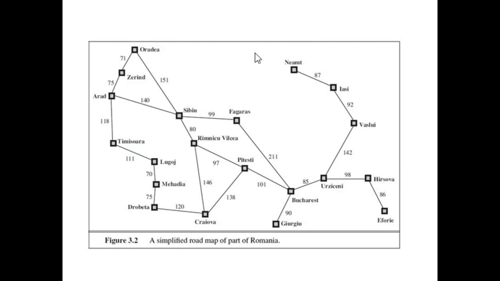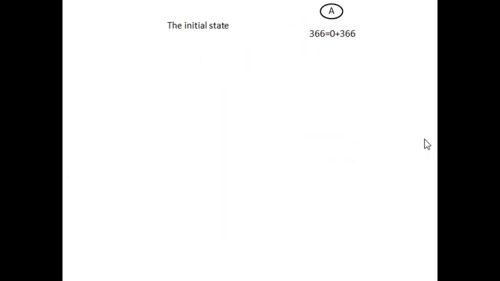Now we will cover this problem by using the A star search, which is a complete search as well as an optimal search. Just look at this slide. A is our initial state. We will calculate the value of f of A. F of A is equal to g of A plus h of A. G of A will be 0 because this is our initial state. 366 is the heuristic value.